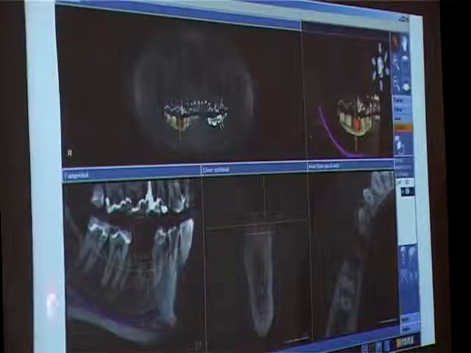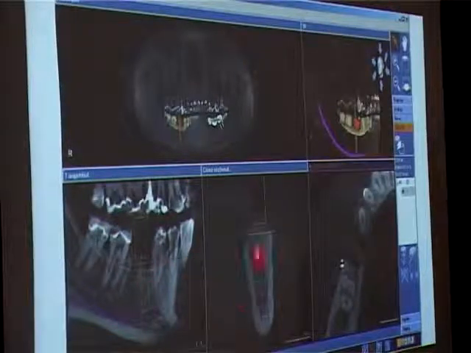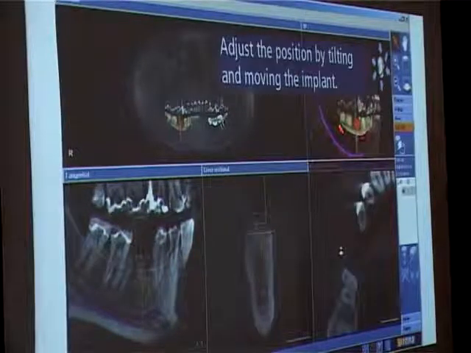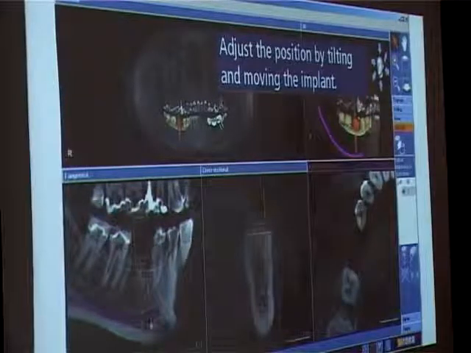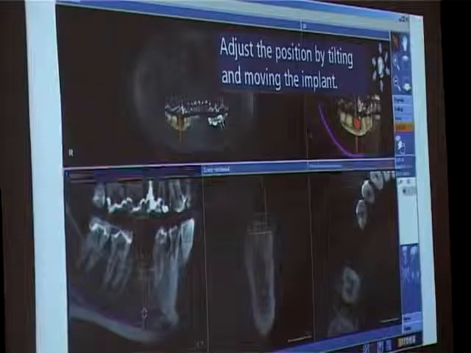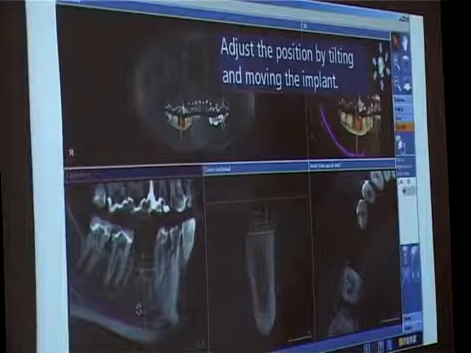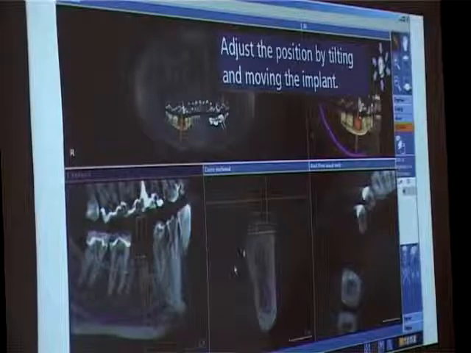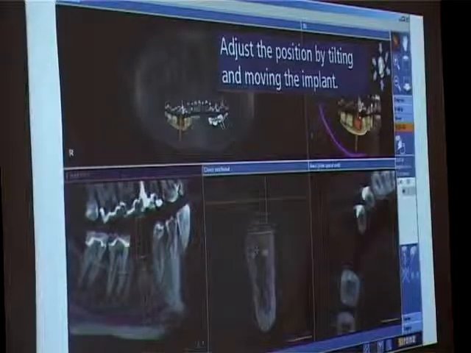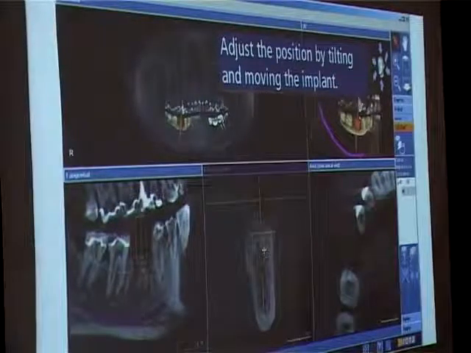And now you just plan your implant. The CAD-CAM data will mill the crown, so when the patient comes in, you do your surgical drilling of the implant, you suture your gums, you place the cap, and the patient goes out. So this is the level of integration we have achieved in dentistry.